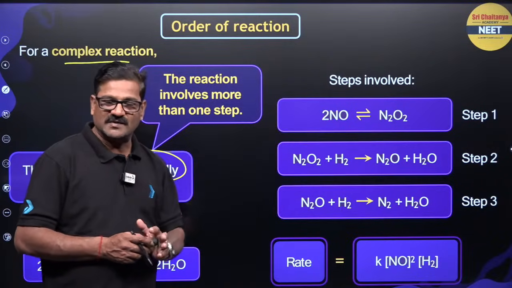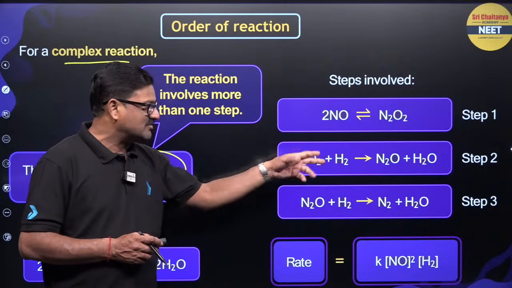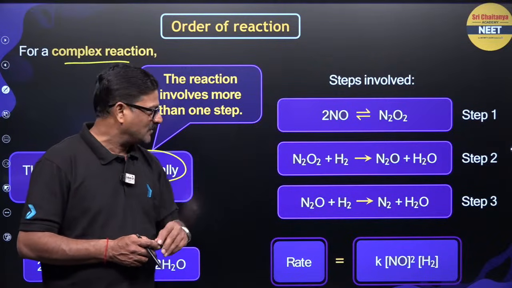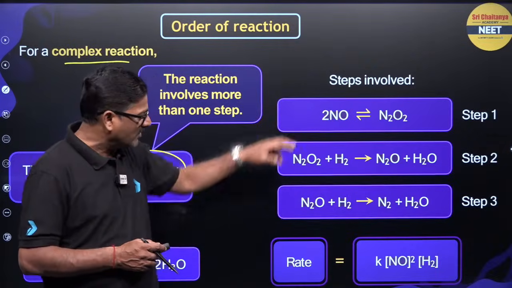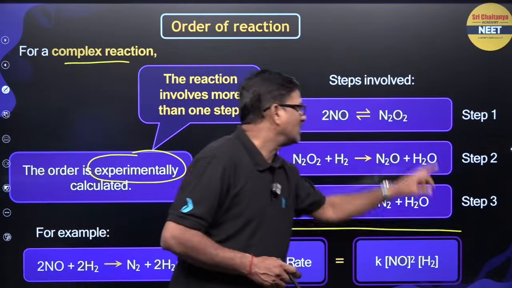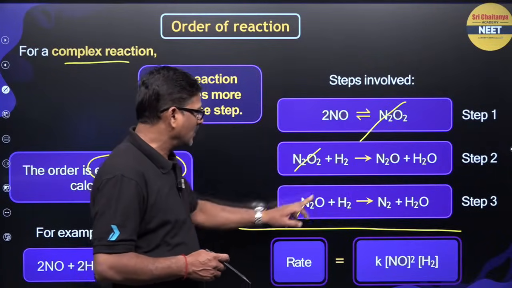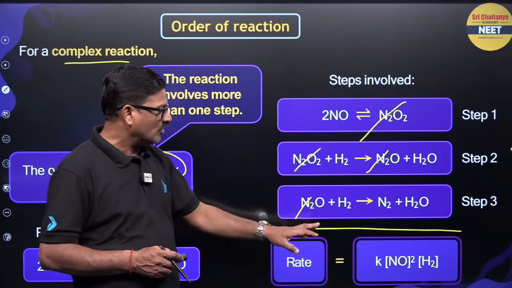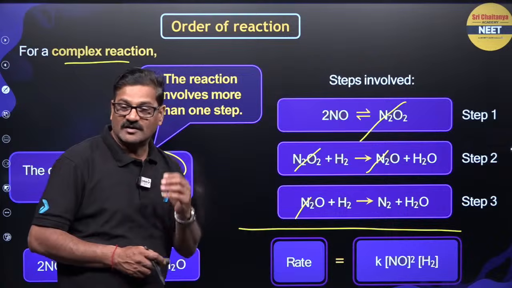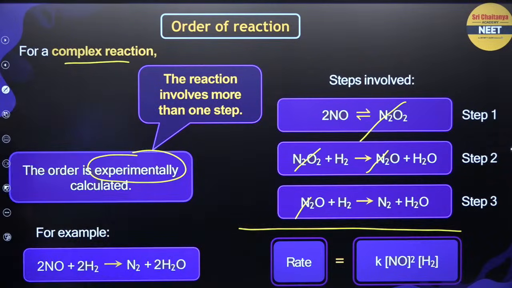NO is going to give rise to N2O2. This N2O2 combines with hydrogen and gives rise to N2O and H2O. That N2O combines with H2 and gives rise to N2 plus H2O. In the overall reaction, the N2O2 and N2O have to be cancelled. So the overall rate is going to be proportional to [NO]^2 and [H2]. Order is going to be 3. Are you getting it or not?